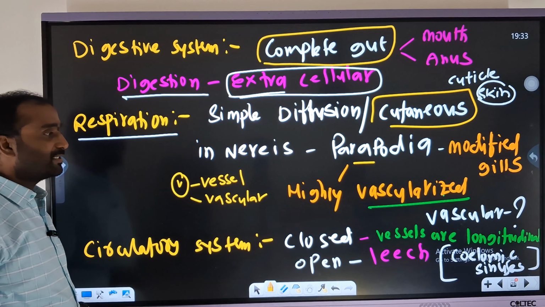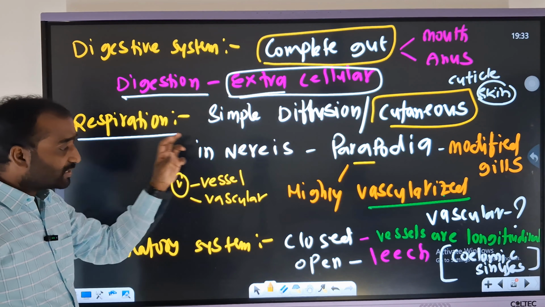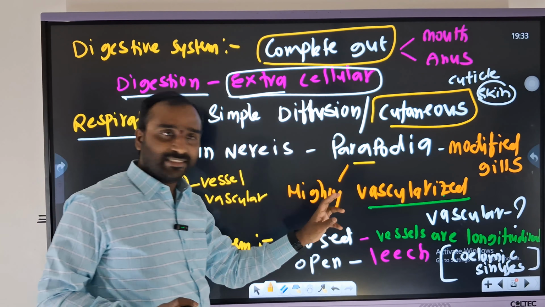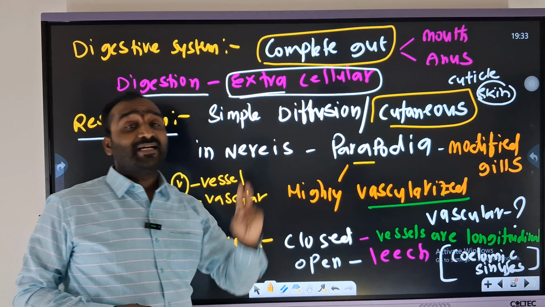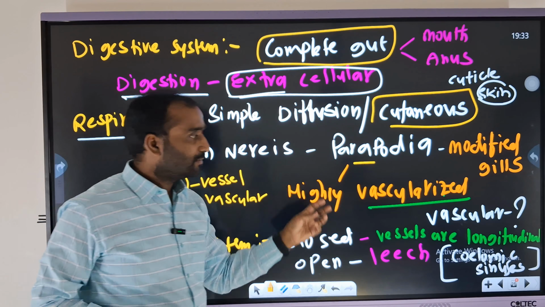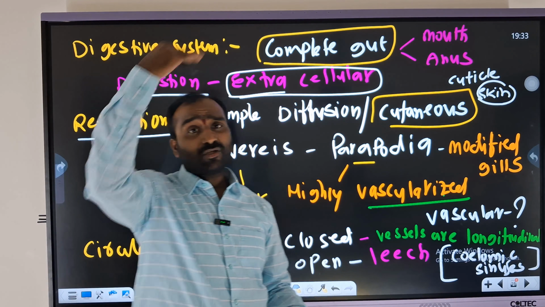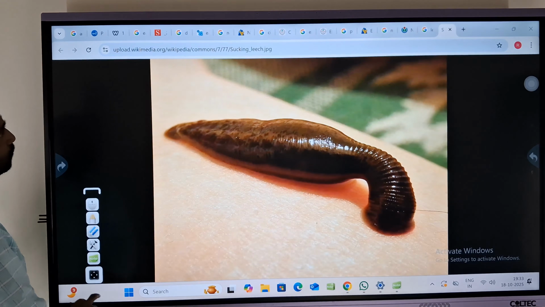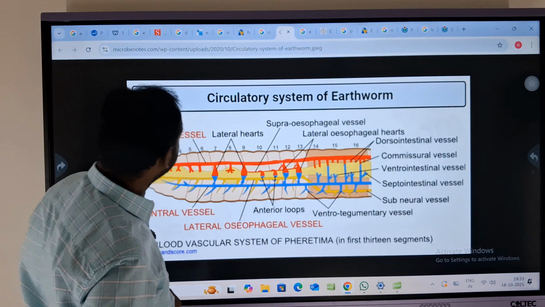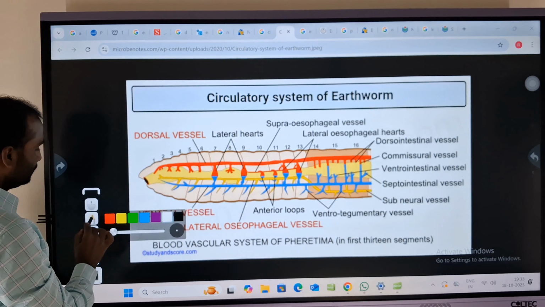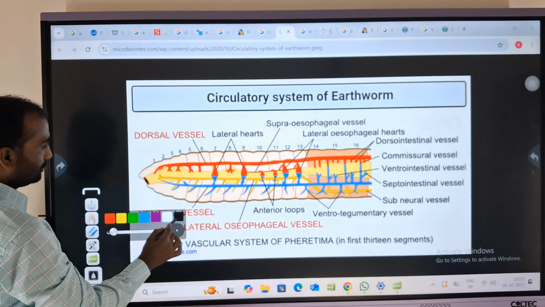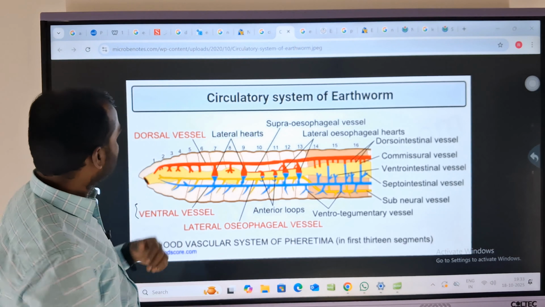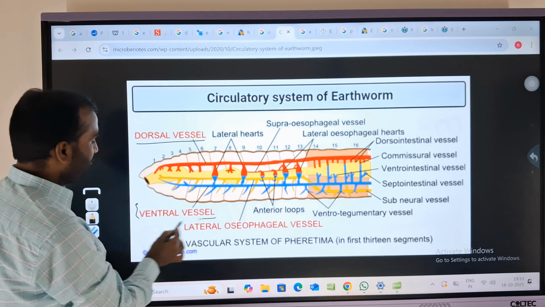So next one, circulatory system. What kind of circulatory system is there? The circulatory system is closed and open. Here, a little clarity. In the closed type of circulatory system, vessels are present, and those vessels are especially arranged longitudinally, dorsal and ventral. If you have a glance, how is it? See. Right. So dorsal blood vessel, ventral blood vessel.